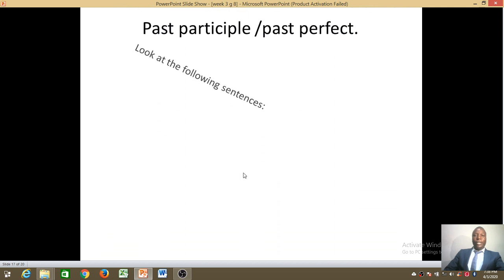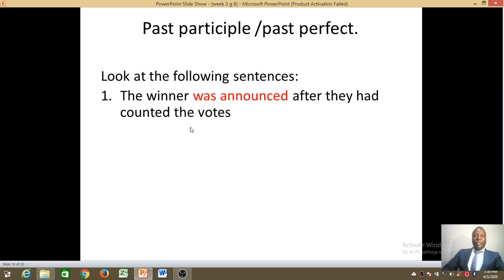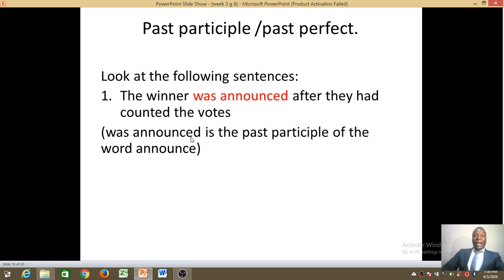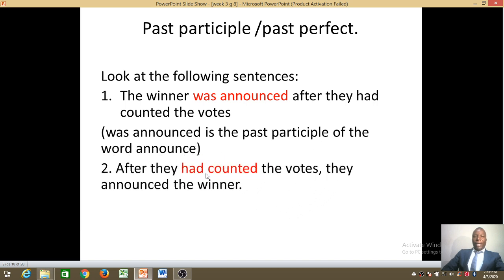So let's look at some of the examples. Look at this. The winner was announced after they had counted the votes. Look, the word announced is the past participle. What about this one? They had counted the votes. After they had counted the votes, they announced the winner.